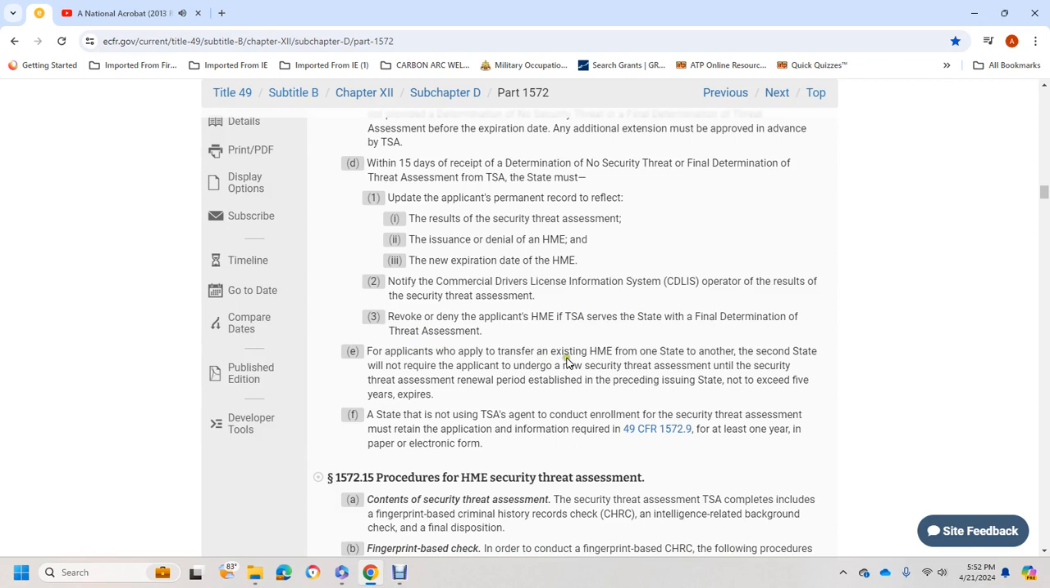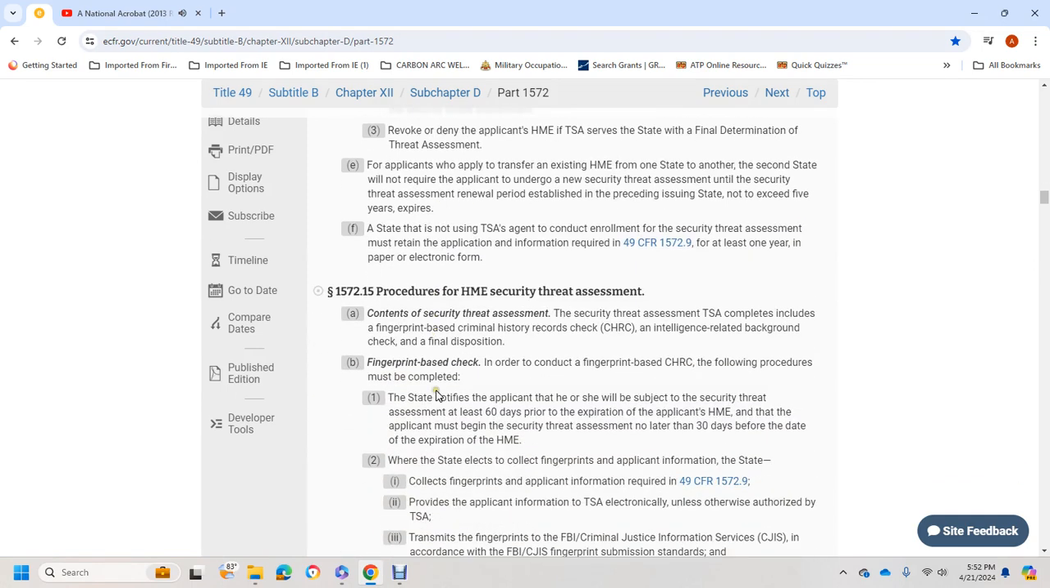For applicants who transfer an existing HME from one state to another, the second state will not require the applicant to undergo a new security threat assessment until the renewal period established for the preceding issuing state, which is five years. The TSA agent conducting enrollment of the security threat assessment must retain the applicant information required in Title 49 CFR 1572.9 for at least one year, in paper or electronic form.